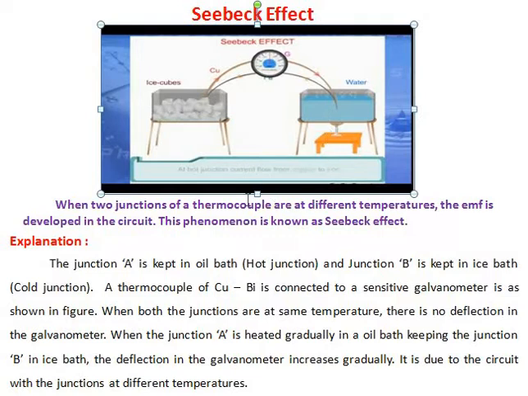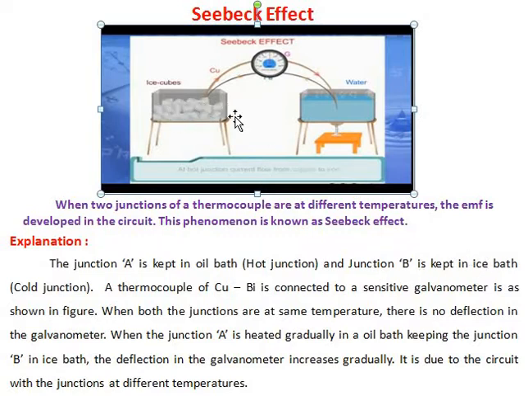Okay, now when the two junctions of a thermocouple are at different temperatures, an EMF is developed in the circuit. This phenomenon is known as the Seebeck effect. Basically, Seebeck discovered that when the two junctions of the thermocouple are at two different temperatures, an EMF is developed in the circuit or thermocouple, and that is known as the Seebeck effect.